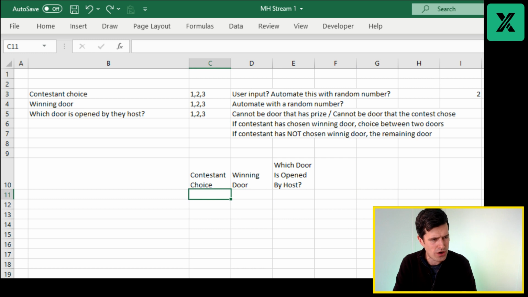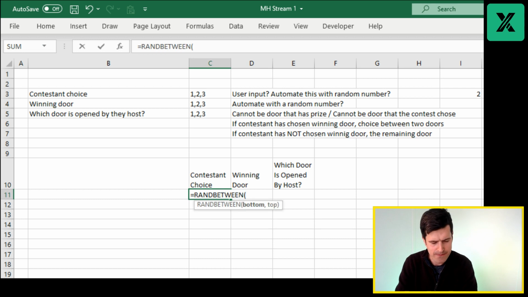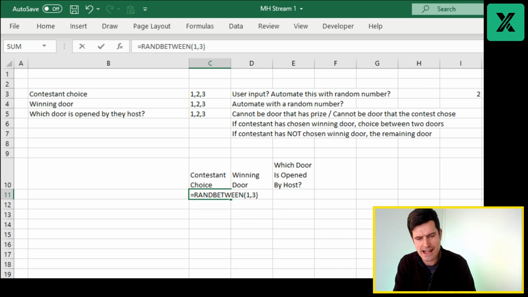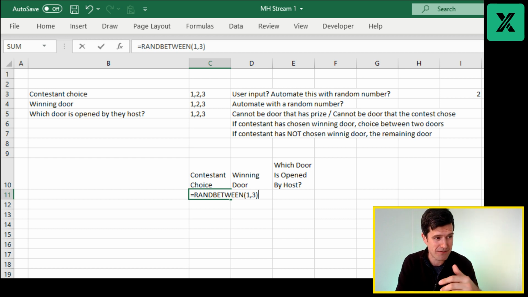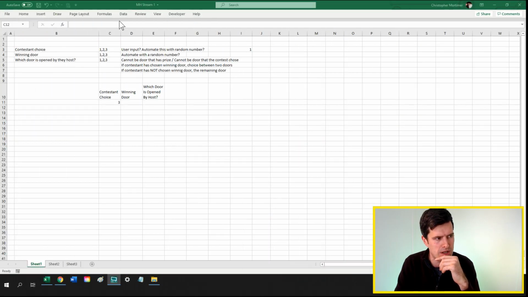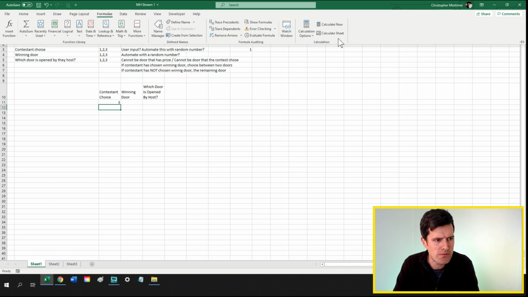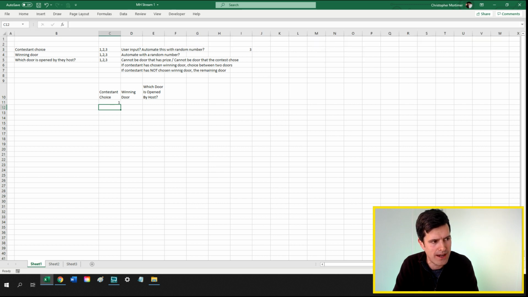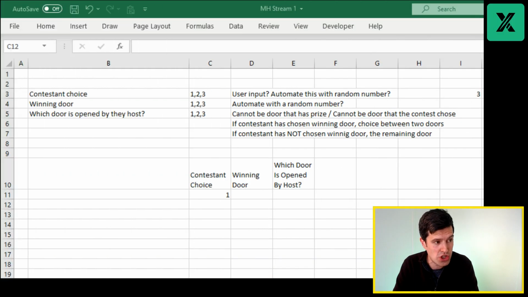Anyway, contestant choice. So Jasmine gave us the answer here. So we can use the RANDBETWEEN formula. Yes, Excel allows us to generate these random numbers. Certainly if you have a vaguely modern version of Excel, you're going to be able to generate these random numbers. RANDBETWEEN, hit the F9 key on the Windows PC. And if somebody could let me know the Mac equivalent, by the way, for that shortcut, that would be good. Hit the F9 key, or you can go up to formulas, calculation options, and calculate now, right at the top here. That's going to make Excel calculate. Every time Excel calculates, Excel generates new random numbers.